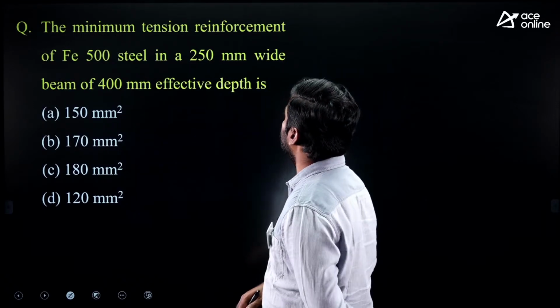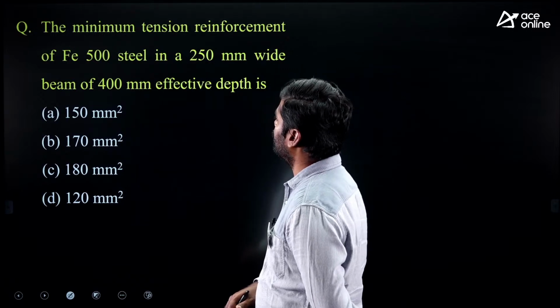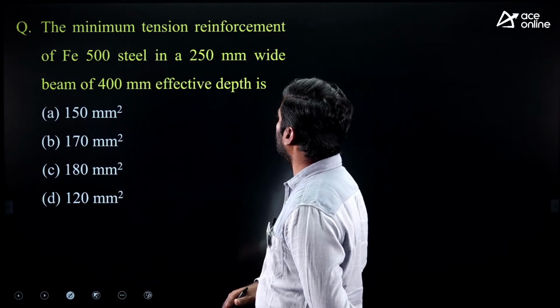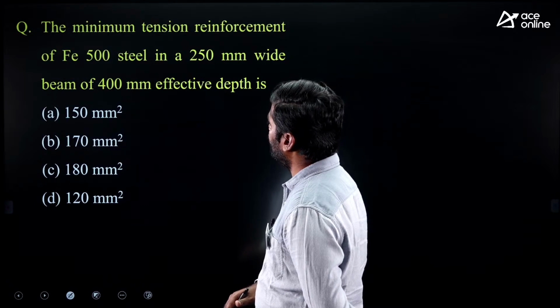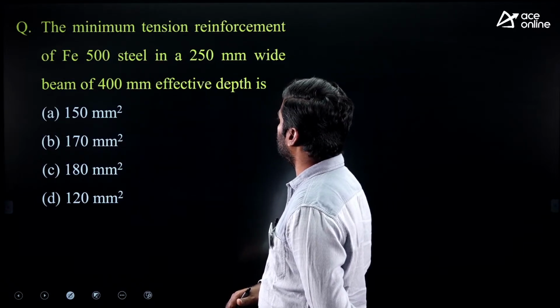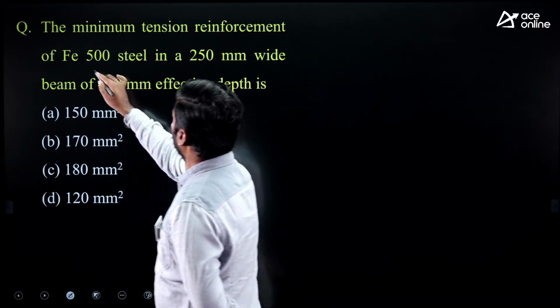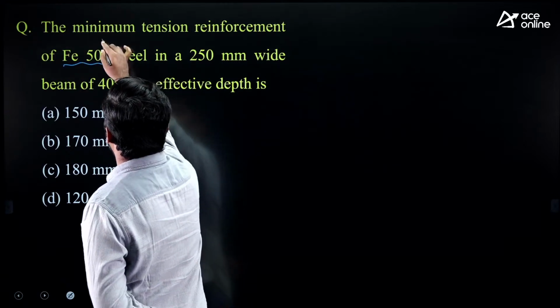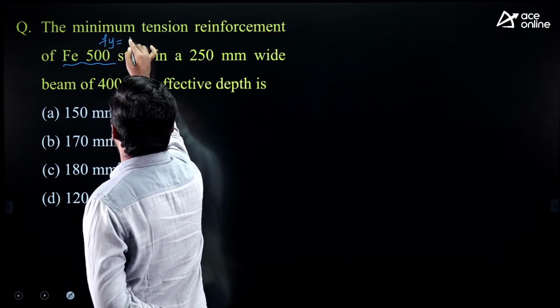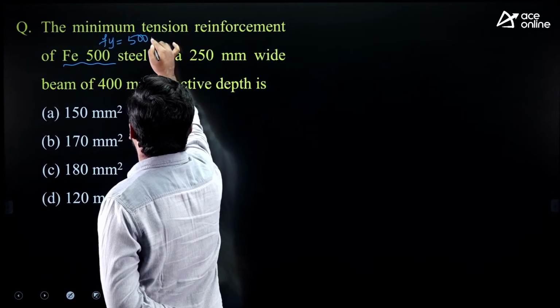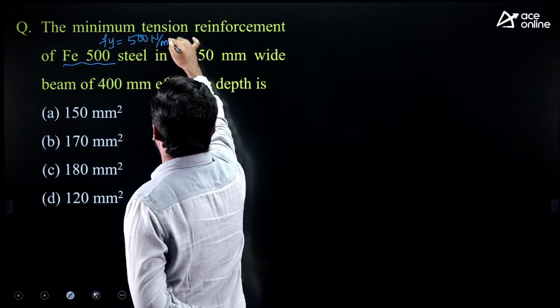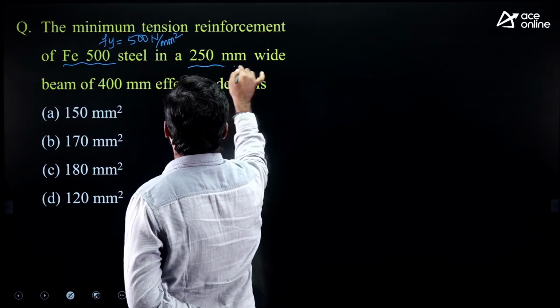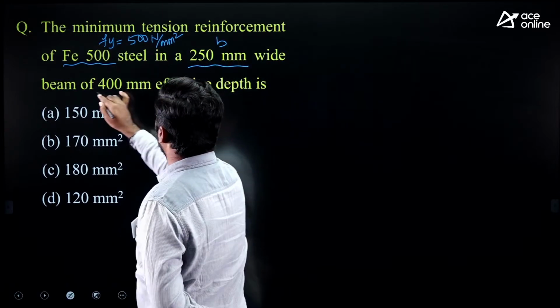The minimum tension reinforcement of Fe 500 steel in a 250 mm wide beam of 400 mm effective depth. Grade of steel given is Fe 500, so yield stress will be 500 Newton per mm square. Width of beam given is 250 mm.